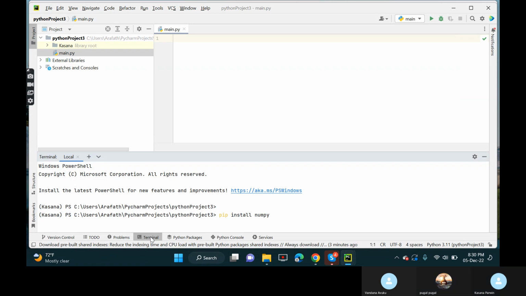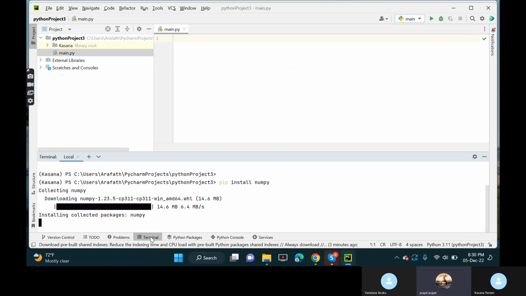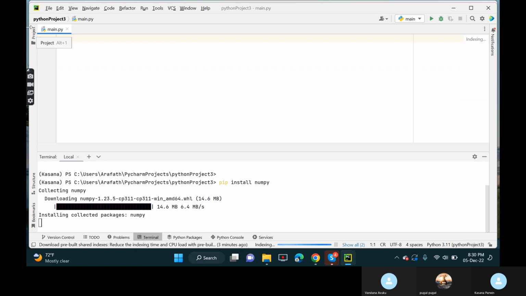Enter. Now copy the other code and paste it here, whatever code you have written in another project.